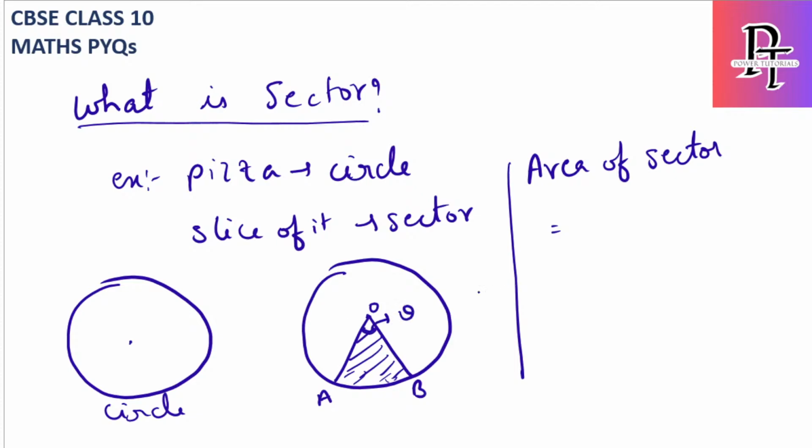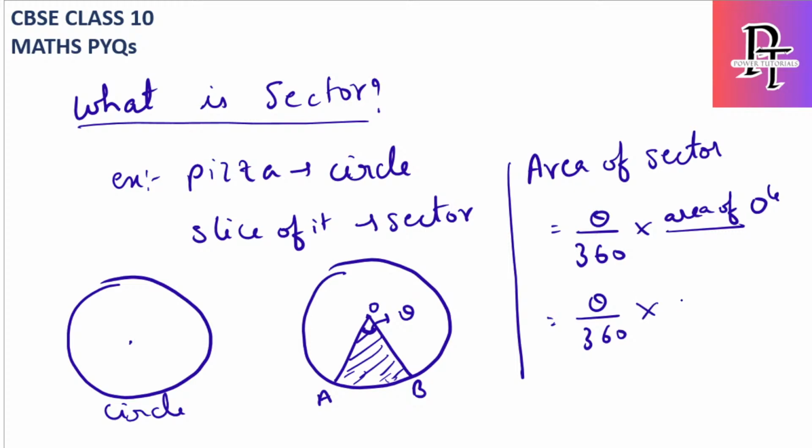If theta is the angle subtended over the sector, then the area formula is theta by 360 into area of circle. What is the area of circle? Area of circle is pi r square. So the formula of area of sector is theta by 360 into pi r square.